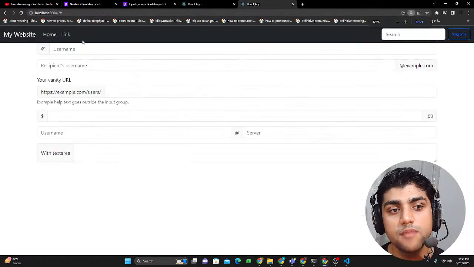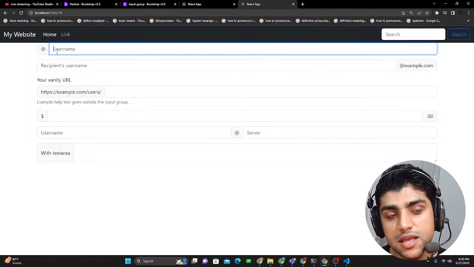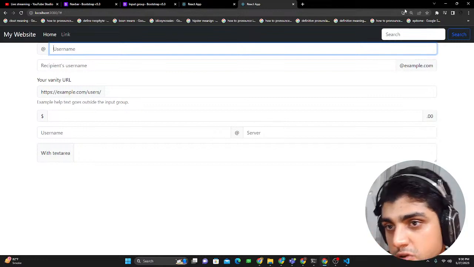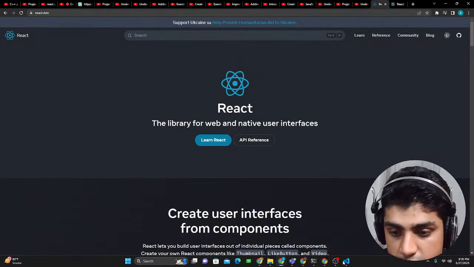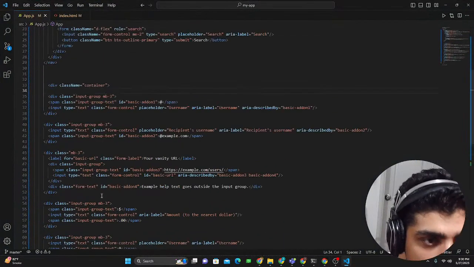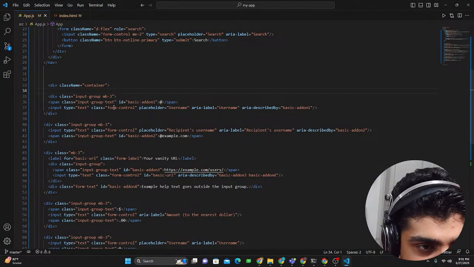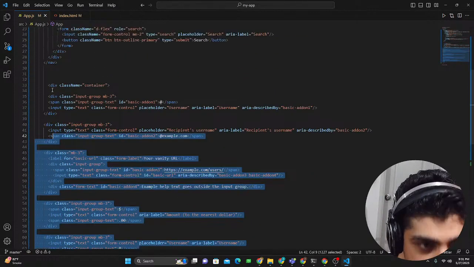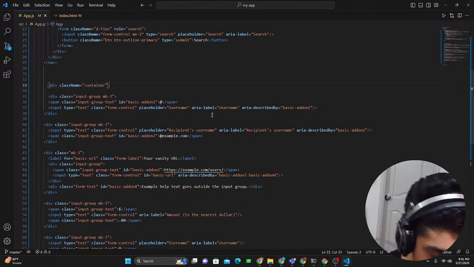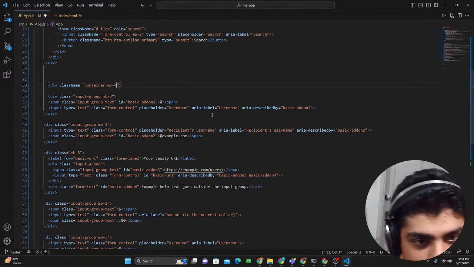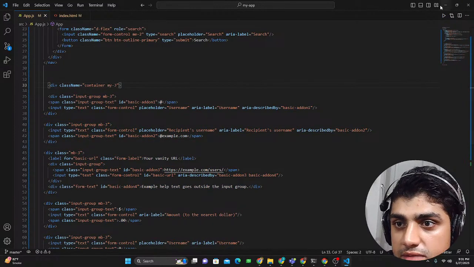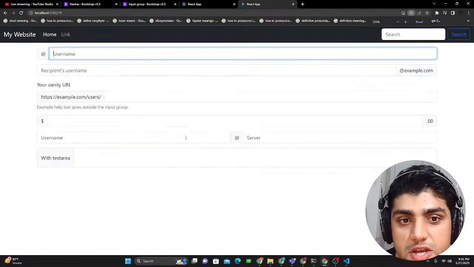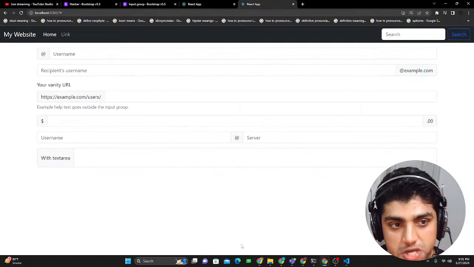Now there's one problem here. You can see that the username thing is being constricted from the top. Remember, I could tell you margin Y again from Bootstrap. So what we have here is a div container, and this div container contains this. But you could actually say margin Y, and then say 3. Now it gives a separation from the navbar. You see that little bit of separation?